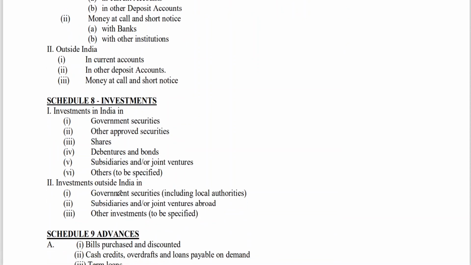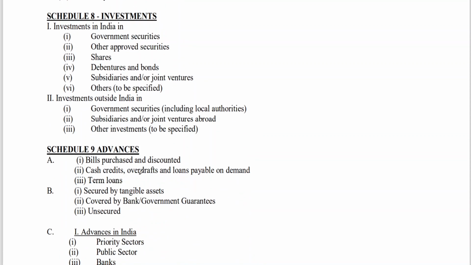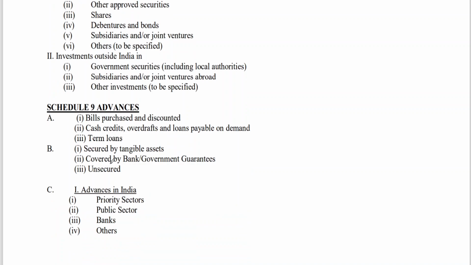Investments in India, outside India: government securities, other approved securities, shares, debentures, subsidiaries, etc. Advances, 3 categories: bills purchased and discounted, cash credits, overdraft, term loans. Each item we have done in subunits. Housing loan, business loan, whatever loans you are giving come under scheduled advances. And these advances are secured by tangible assets, covered by bank or government guarantee, or unsecured.